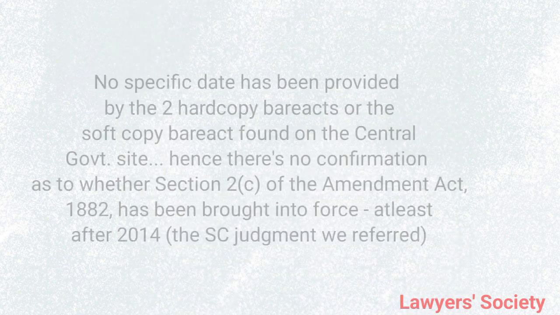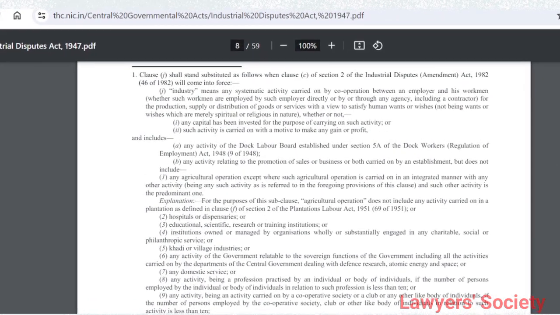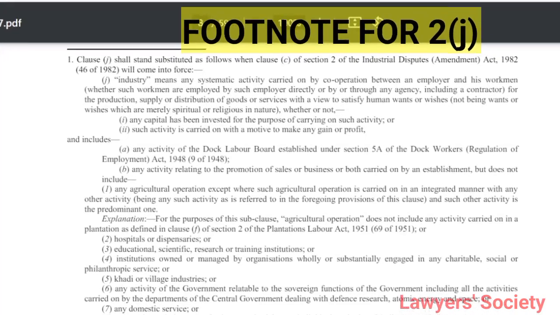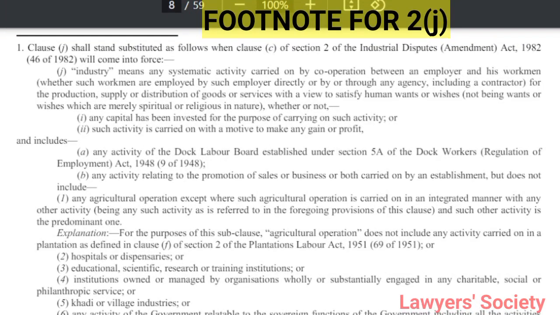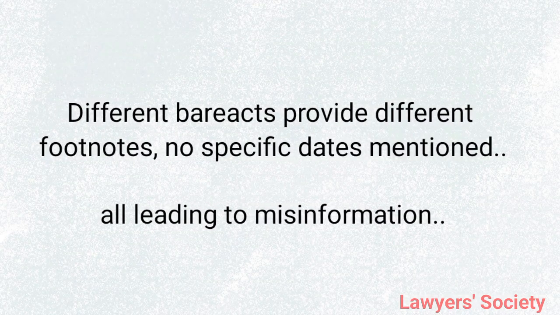I say that because there is no fixed date given on the bareacts or on the central government bareact that we found on their site. There is also this one other interesting bareact I found on the internet, which says that clause J shall stand substituted as follows when clause C of section 2 of the ID Amendment Act 1982 comes into force. So this shows that you have plenty of bareacts with plenty of footnotes and a variety of confusion that is out there just for one particular amendment in one particular provision.